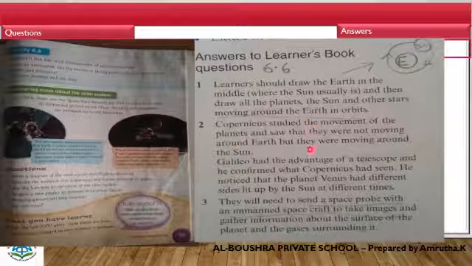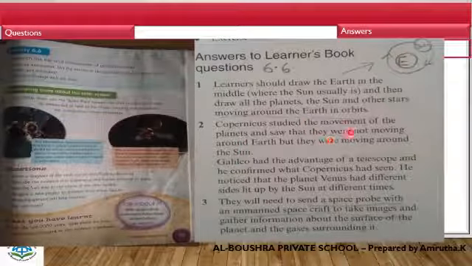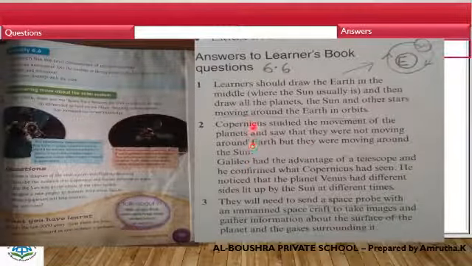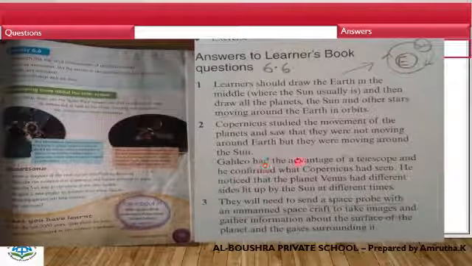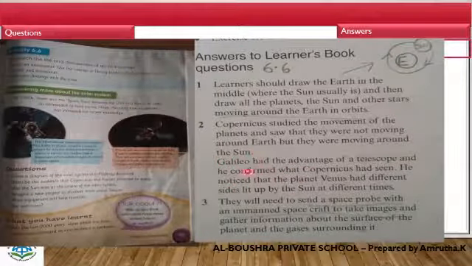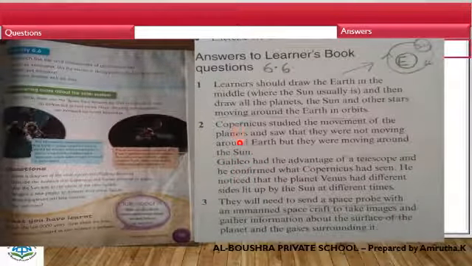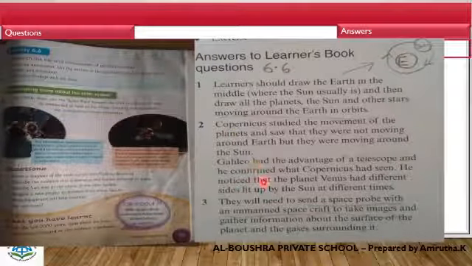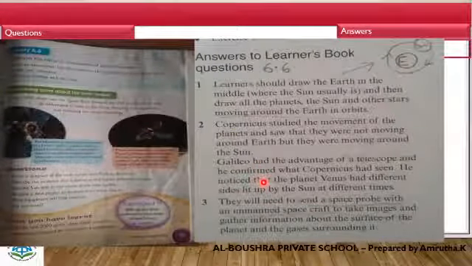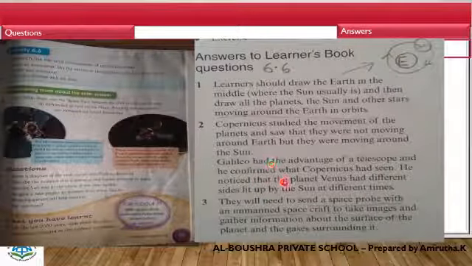Copernicus studied the movement of the planets and saw that they were not moving around the Earth, but they were moving around the Sun. Copernicus invented this. Then Galileo came and he had the advantage of the telescope. He confirmed the Copernicus studies and decided that the Sun was at the center and all other planets are revolving around the Sun.